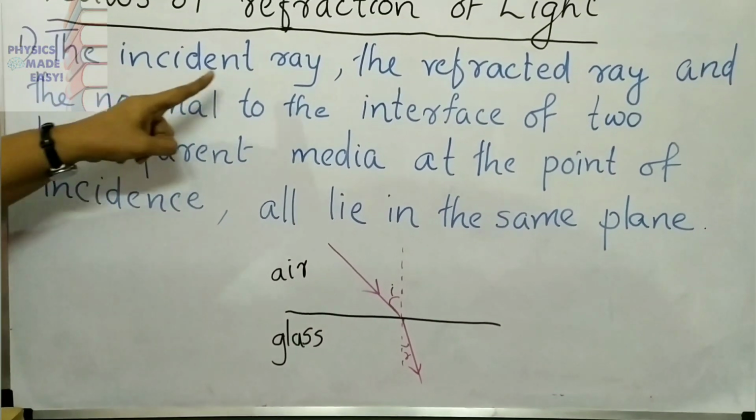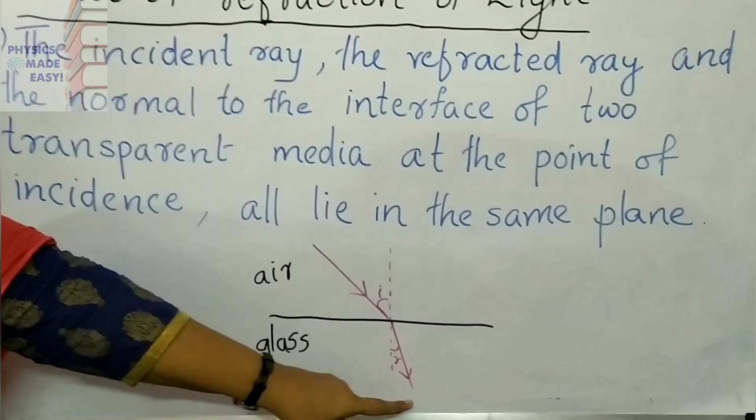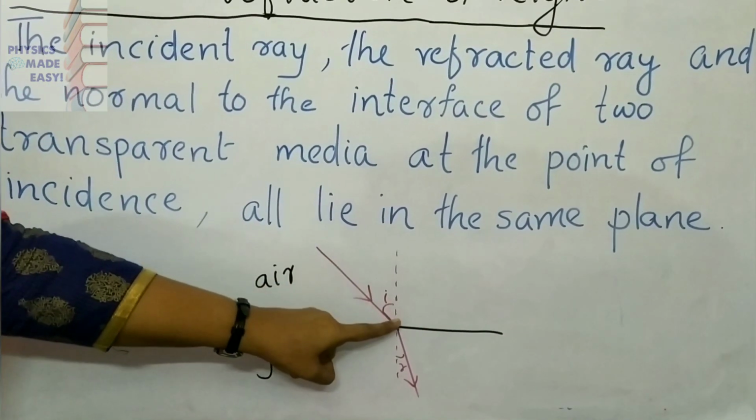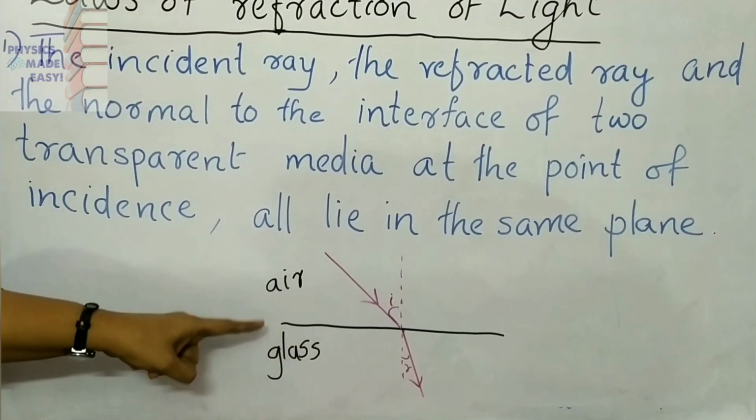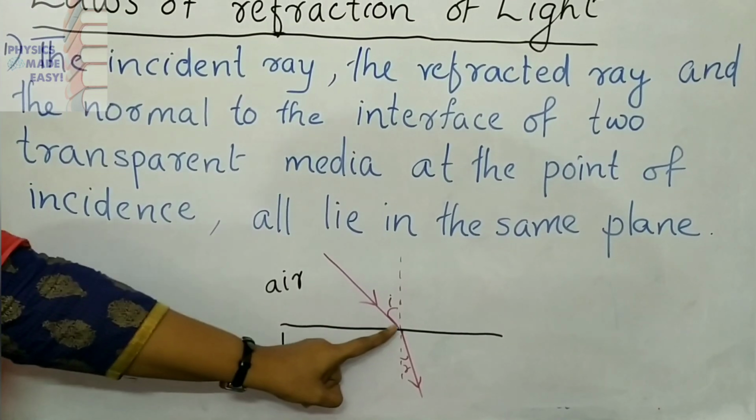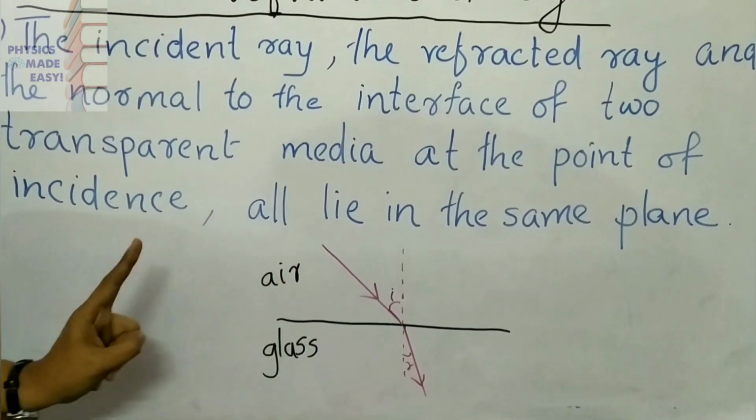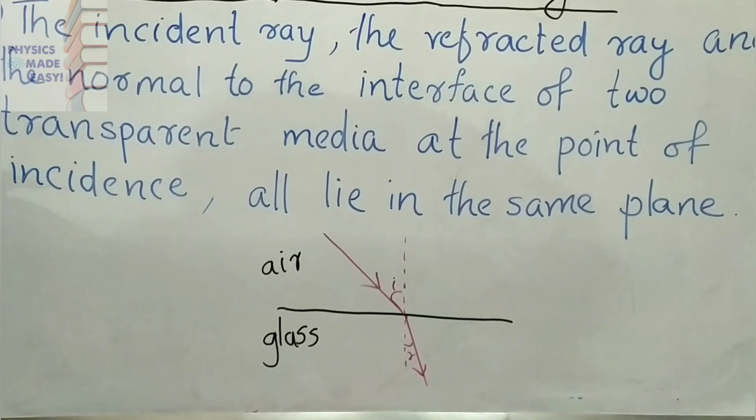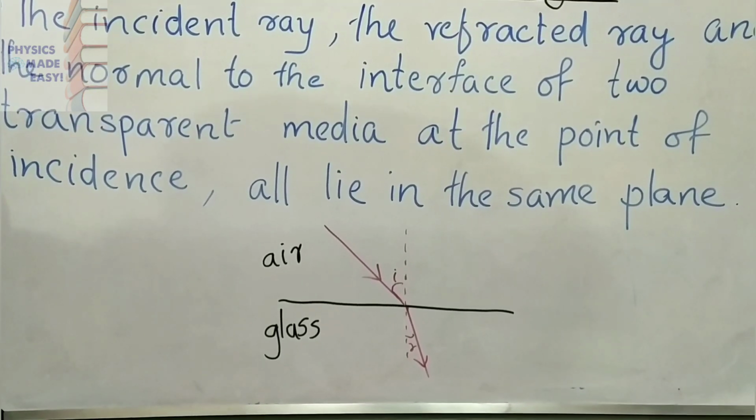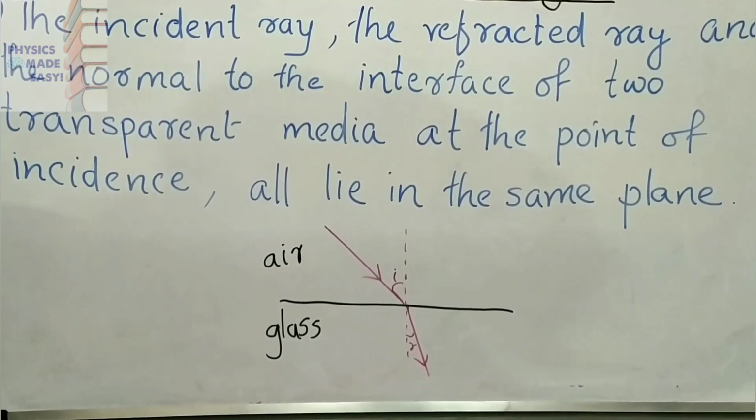Once more, the incident ray, refracted ray and the normal to the interface of two transparent media at the point of incidence all lie in the same plane. This we can call the first law of refraction of light.